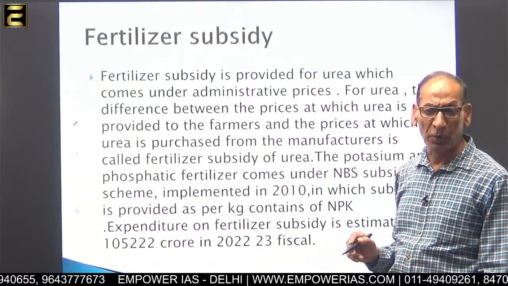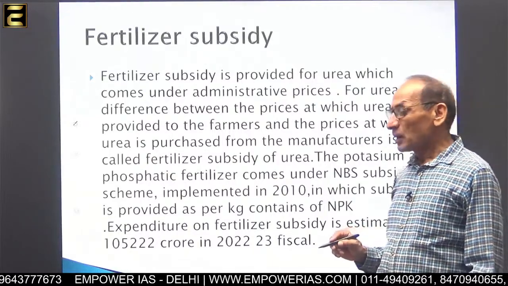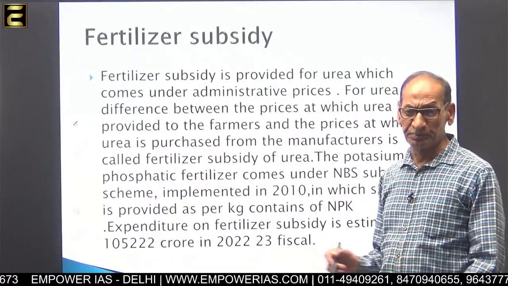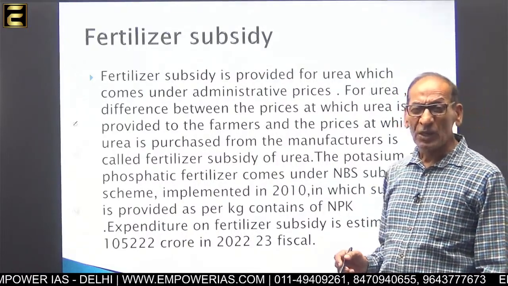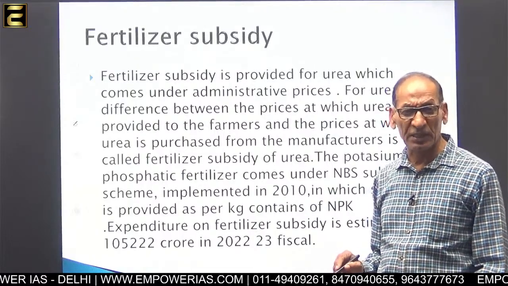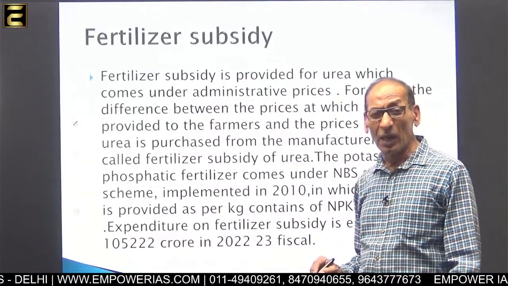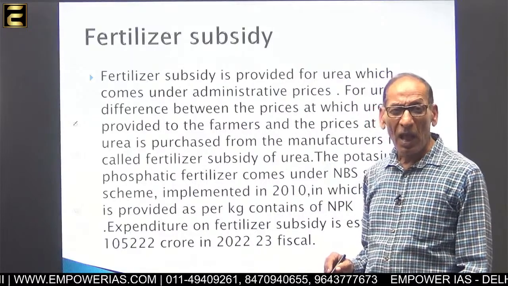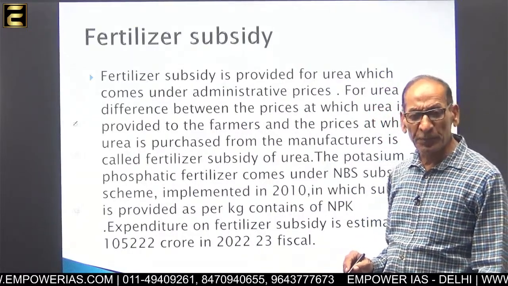There are three types of fertilizers used by the farmers. Urea is out of the NBS scheme. In 2010, the nutrient based subsidy scheme was introduced, and DAP and potassium fertilizers come under this scheme.